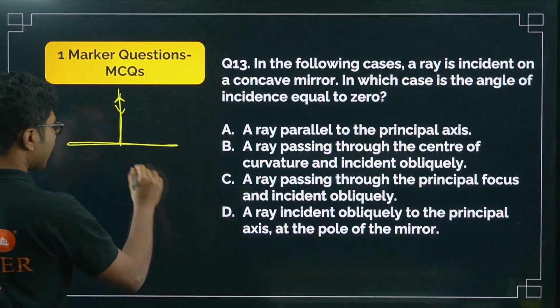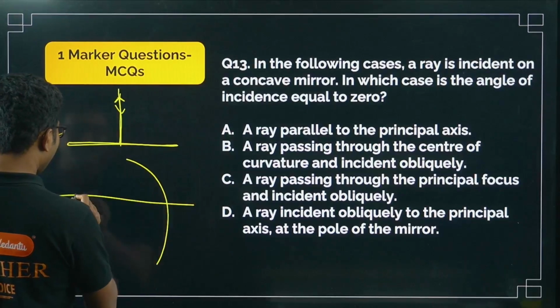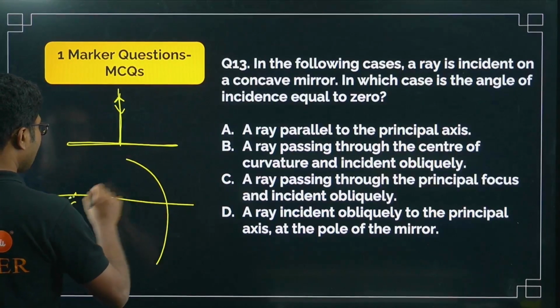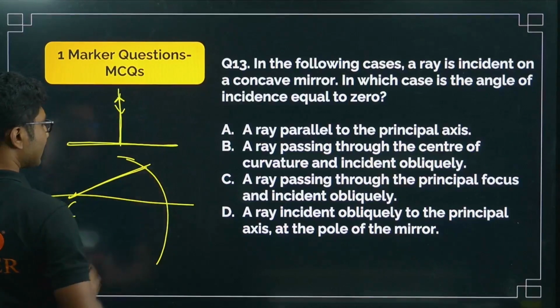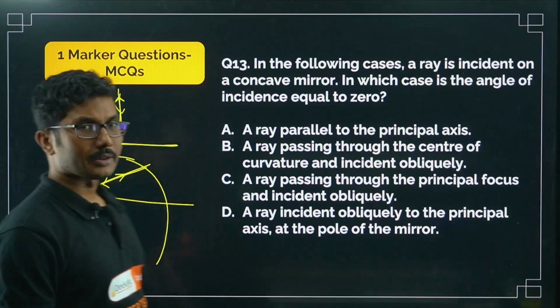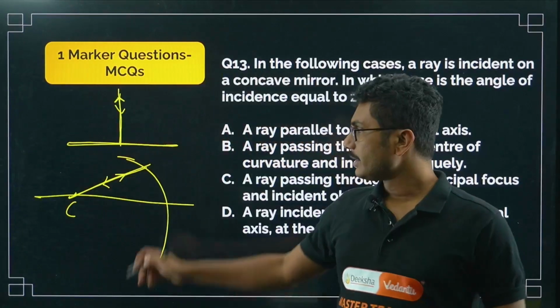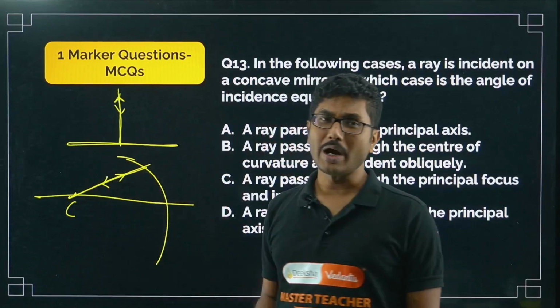Now in case of a concave mirror or a convex mirror, when the ray is traveling along the center of curvature, we know that the ray of light comes back along the same path. This is one of the tricks that we use while drawing ray diagrams. Why is it so?